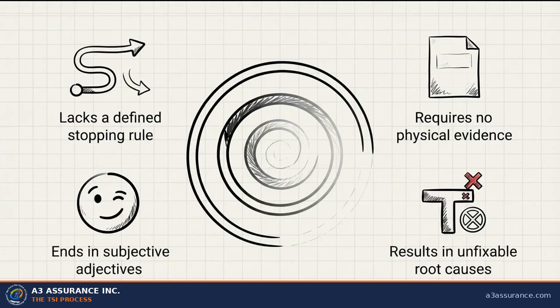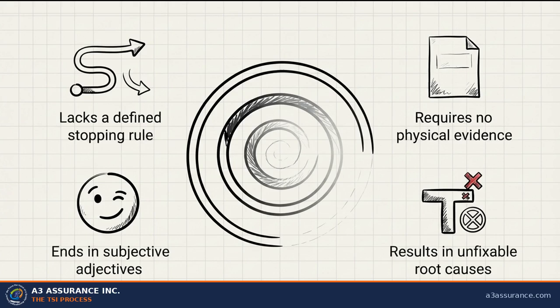That case perfectly highlights exactly why the TSI process is vastly superior to the classic 5 whys or fishbone diagrams when you're performing RCCA. Those legacy methods have systemic fatal flaws. First off, they lack a defined stopping rule. You literally just keep asking why until you give up or run out of time. Second, they require absolutely no physical evidence.